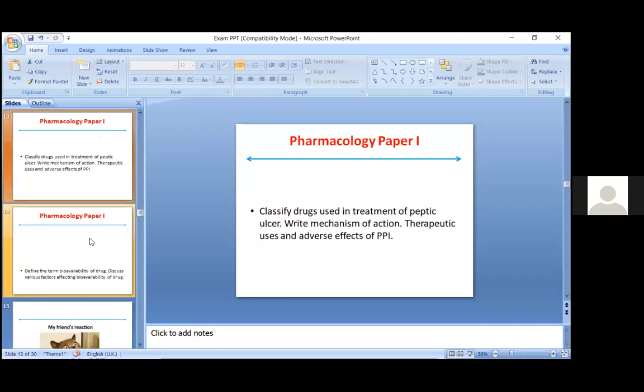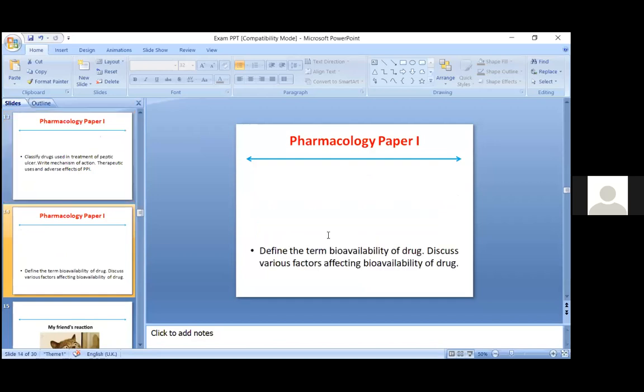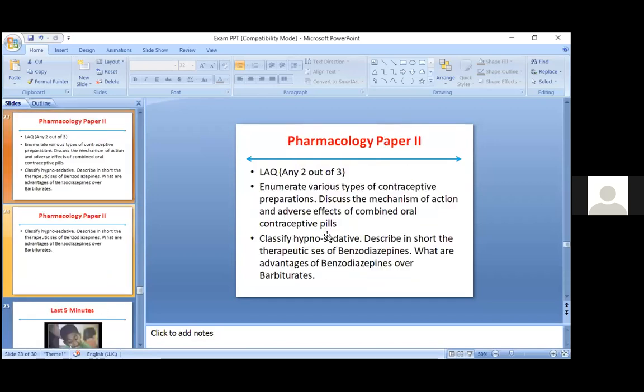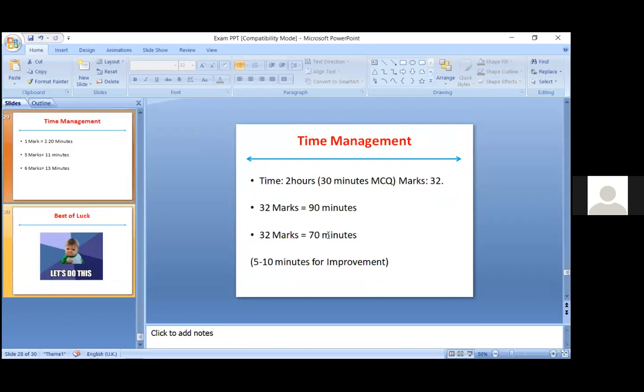Okay, any other question? How should time be allotted for SAQs and LAQs? Yes, I have told you I am coming to time management at the last part. Or should I take it now? Okay, I will just give a small overview.